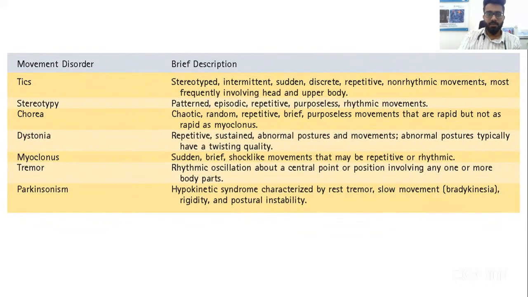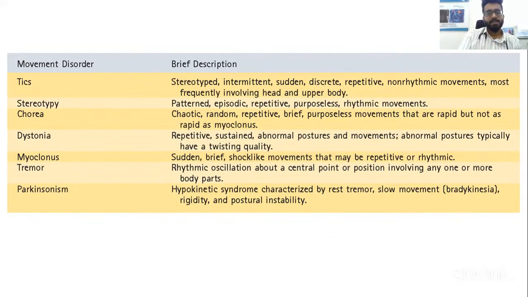Tics are basically stereotyped, intermittent, sudden, and repetitive movements, and you have the urge to do them. Sometimes you can suppress them. Stereotypies are pretty similar to tics: patterned, episodic, repetitive movements, but usually stereotypies are associated with some sort of underlying neurological disorder like global developmental delay, autism spectrum disorder, ADHD, etc.